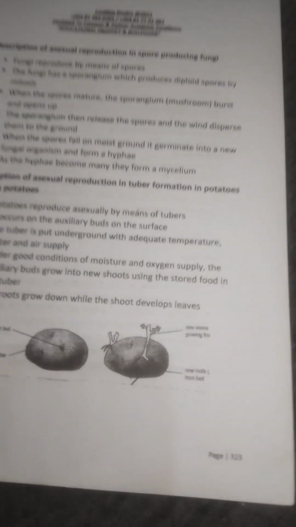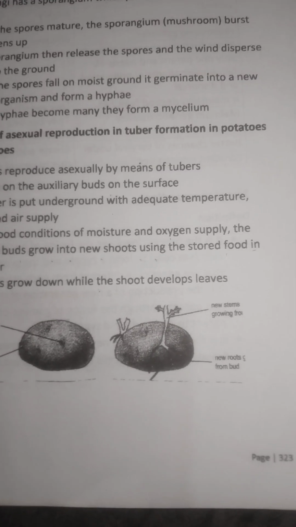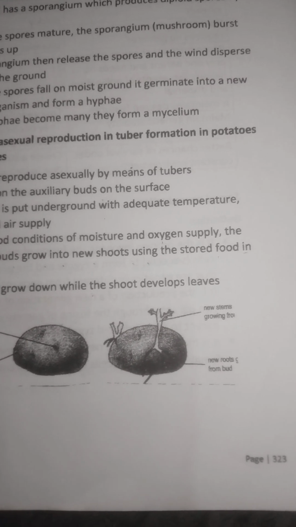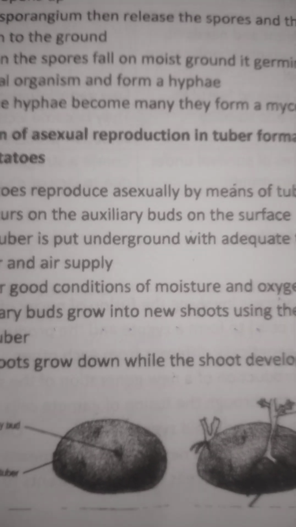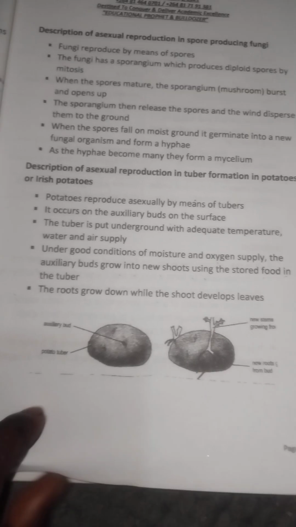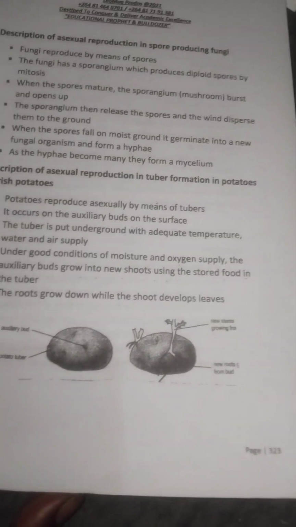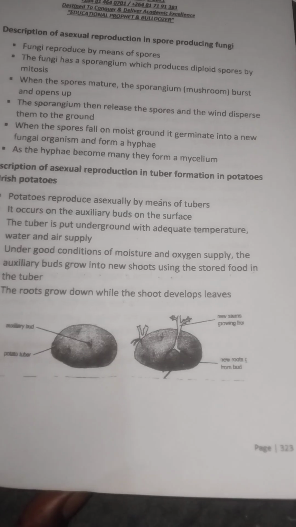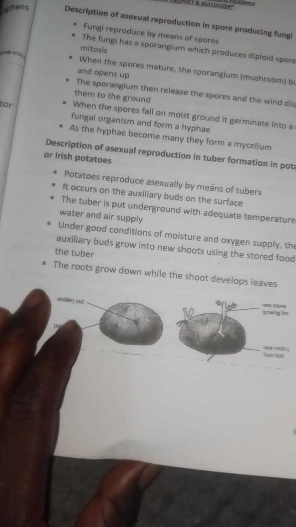This means that when there is enough water, enough temperature and enough air, the axillary bud starts to produce shoots. When it has produced shoots, we then have a new tuber and a new potato. And during this process, the tuber supplies food. And so the root grows down while the shoot develops into leaves.